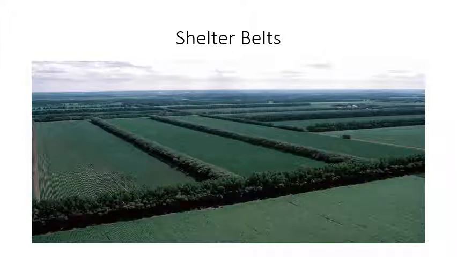Now these are the shelter belts. I can't say that these are pictures from Rajasthan or the western part of India, but these definitely are shelter belts, where you can see the rows of trees that border the fields. So this is an example of shelter belts.